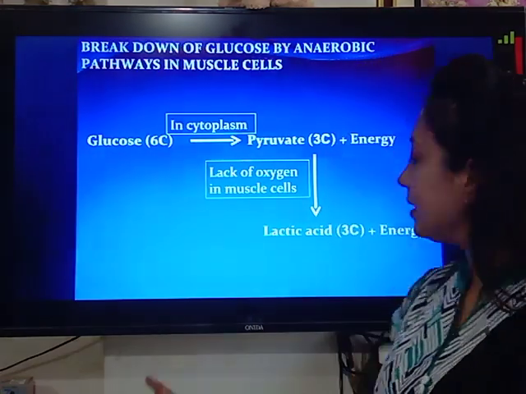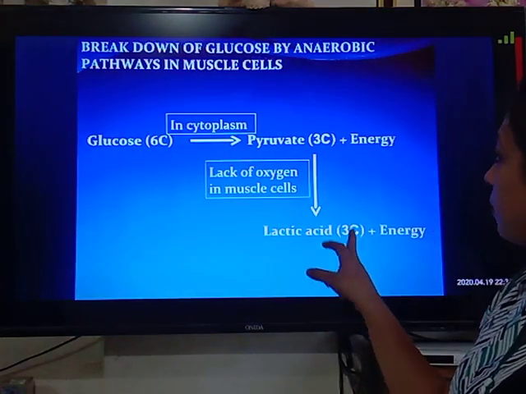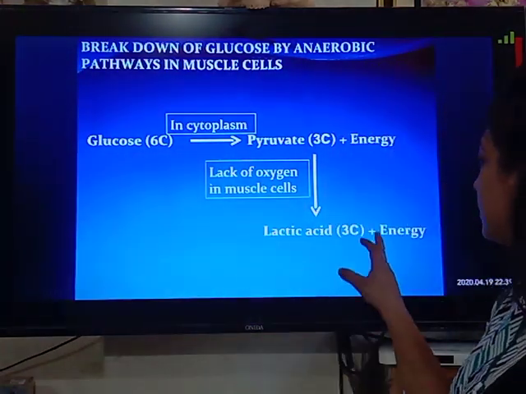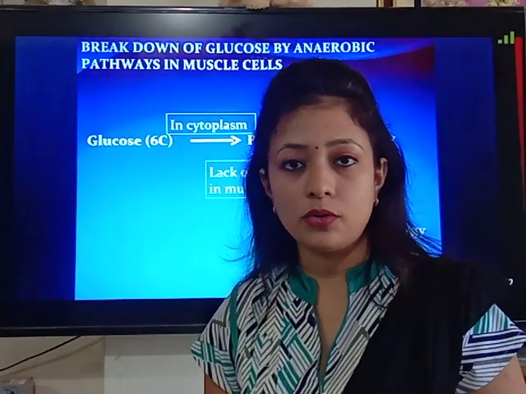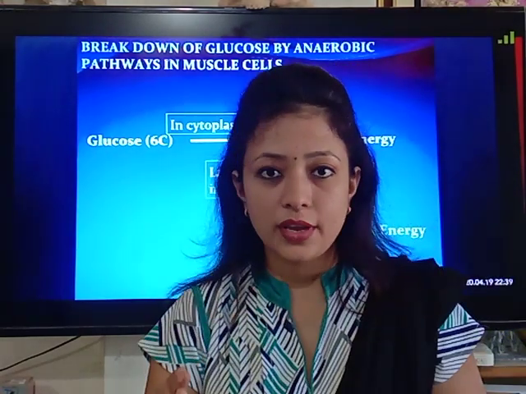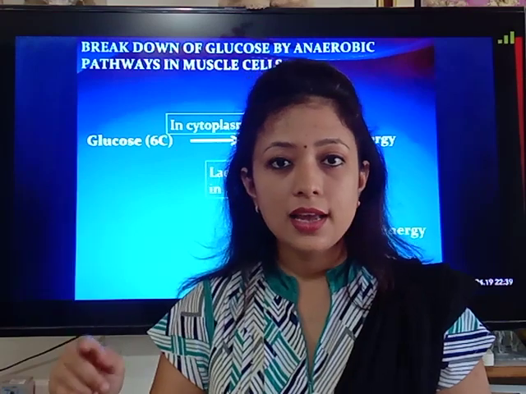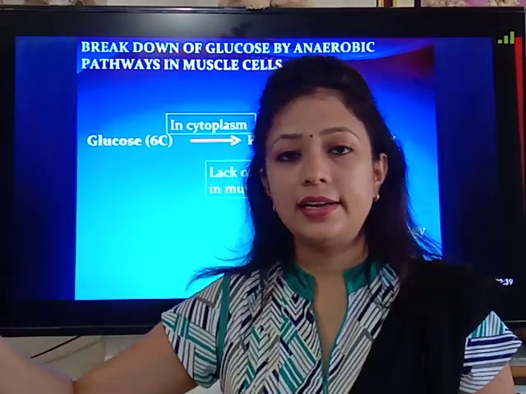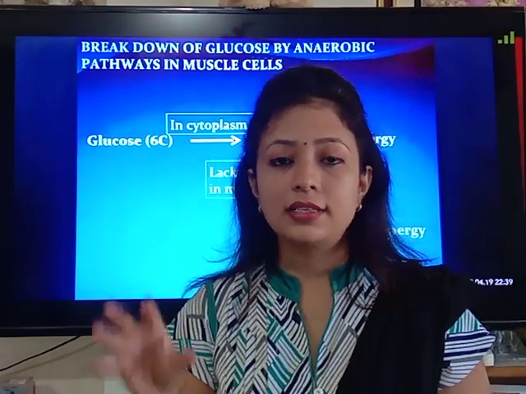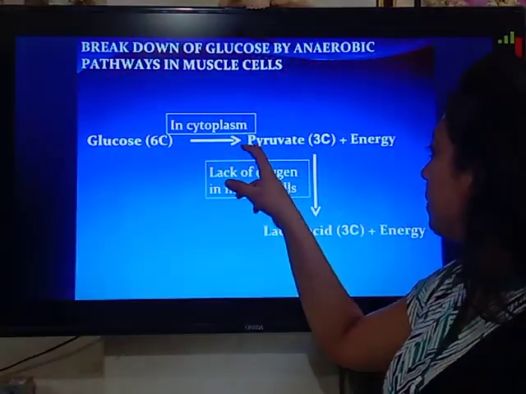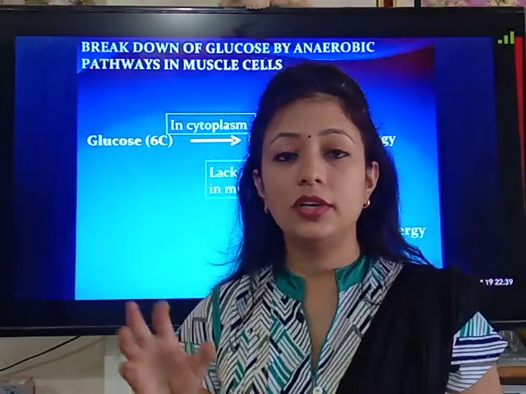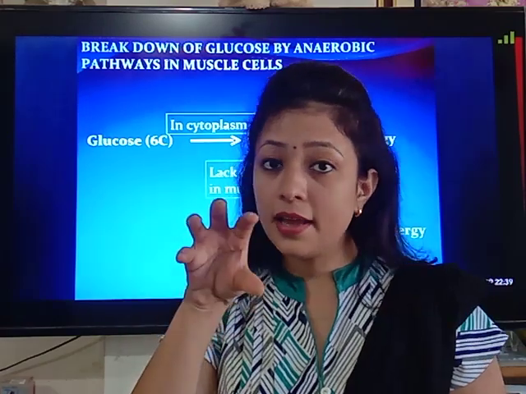So this lactic acid is a 3 carbon containing compound. Pyruvate is again a 3 carbon containing compound, and lactic acid is again a 3 carbon containing compound. So children, what is the formula of lactic acid? Its formula is CH3-CHOH-COOH. So this is the formula for lactic acid, children. The formula of pyruvate and the formula of lactic acid are nearly the same, the only difference is at the middle carbon.